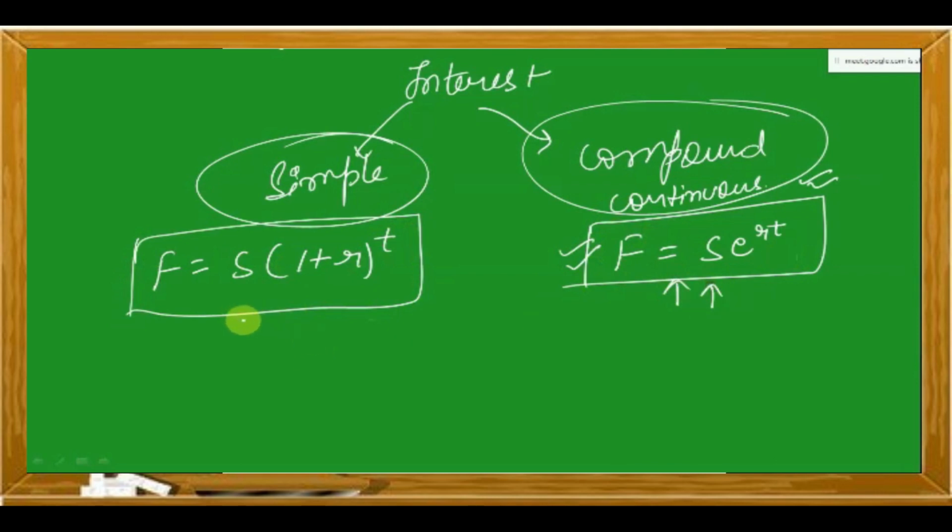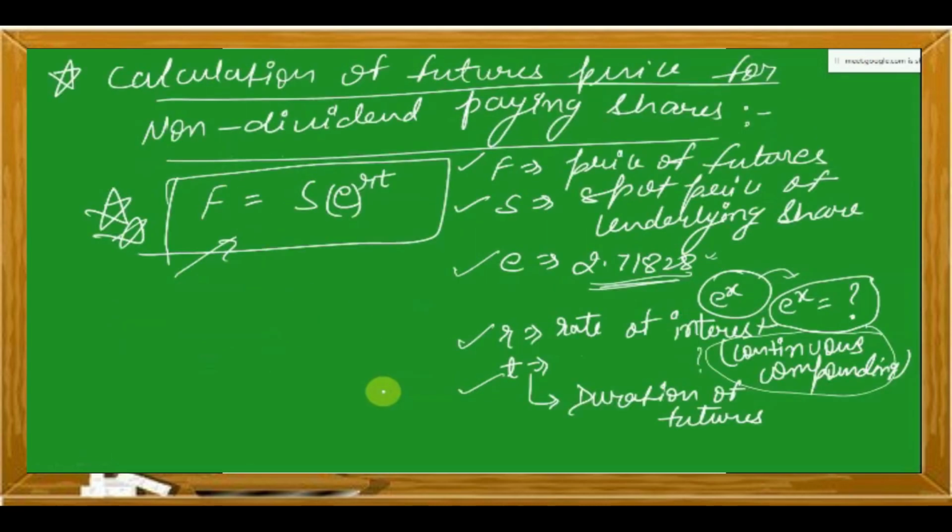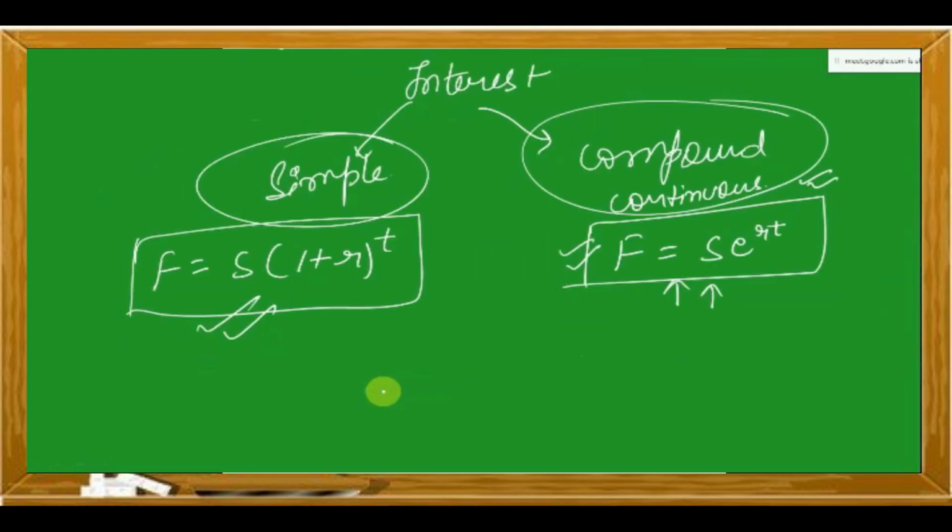But if the question mentions that interest is simple, we'll be using this formula. In case of a non-dividend paying share, the price of the futures contract will be F is equal to S e to the power RT. By default, I will be using this formula only, unless the question mentions that the interest rate is simple. Now let's learn to use this.